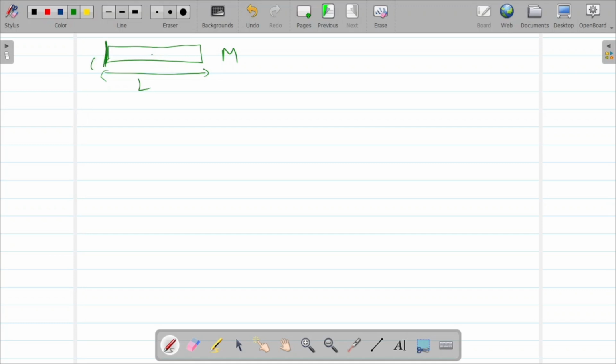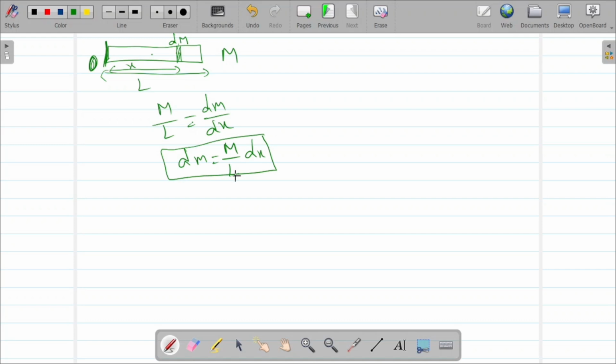Let's consider this point is 0, the origin. From the origin, let's consider some element at this point. The element is at a distance of x with length dx, and the mass element is dm. What is the total mass per total length? That small mass per distance, dm by dx. So dm equal to total mass per length into dx. Okay, dm equal to M by L into dx.